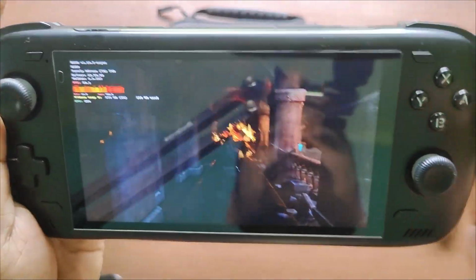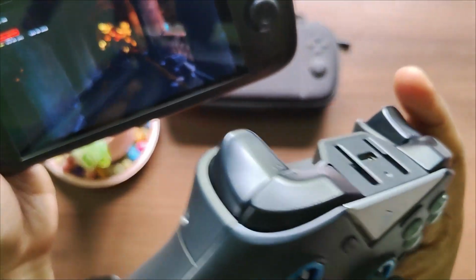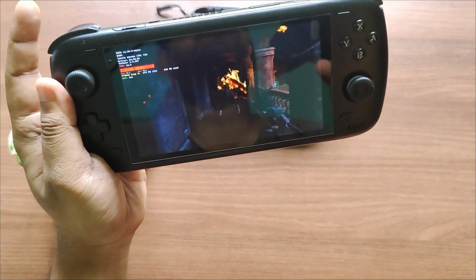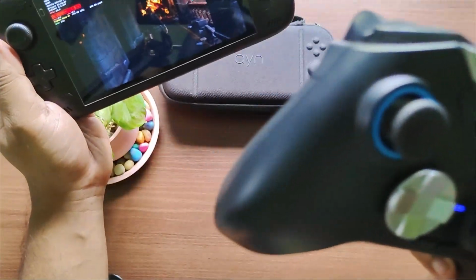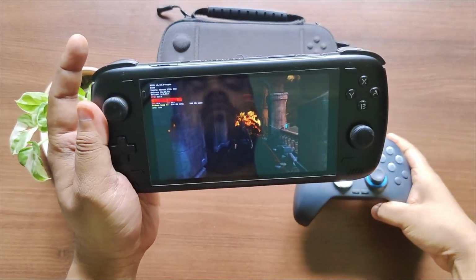Okay, now this is something I would like to call bonus content. So I have tried to connect my external Bluetooth controller with the Odin just to check if the external controller inputs are recognized in the game, and as you can see, no, it doesn't work. I have connected this with the Odin itself using Bluetooth.